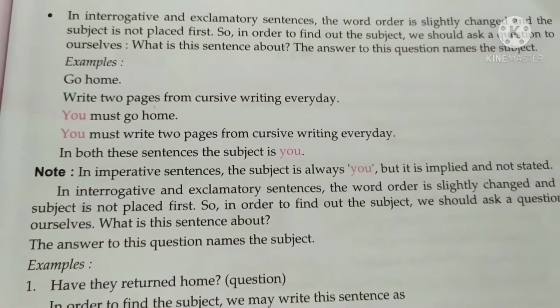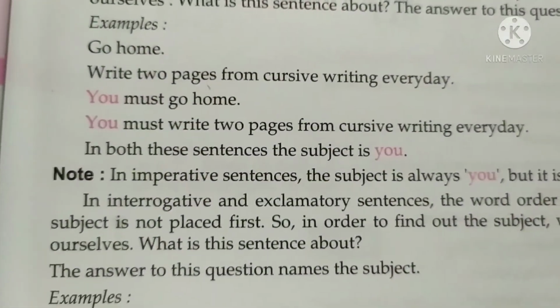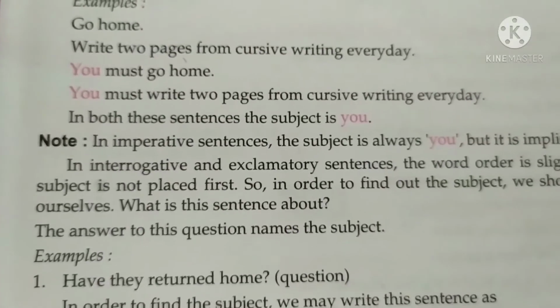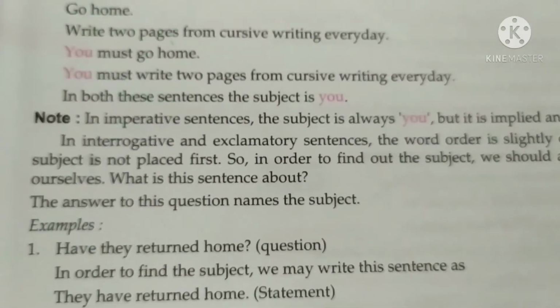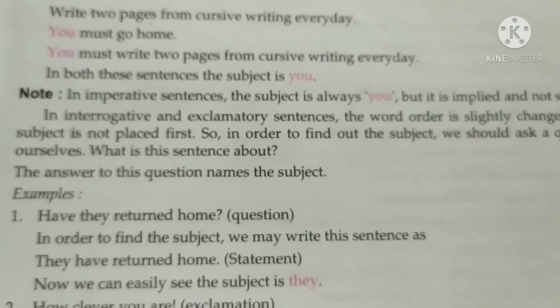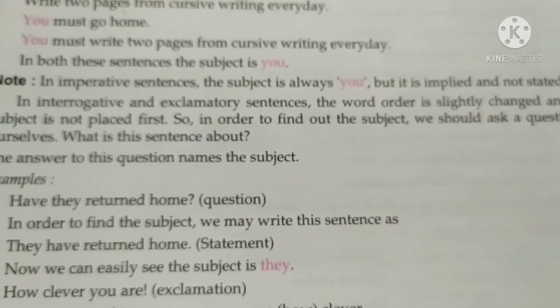names the subject. For example, write 2 pages of cursive writing every day. So you must go home. You must write 2 pages of cursive writing every day. In both these sentences, the subject is you. In an imperative sentence, the subject is always you, but it is implied and not stated.